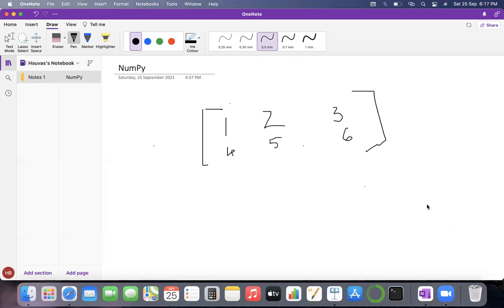Okay, now if you want to consider this part, this element, then you can use what? Row is 0, and this one is the first row. Now this one is column 0, column 1, and column 2.